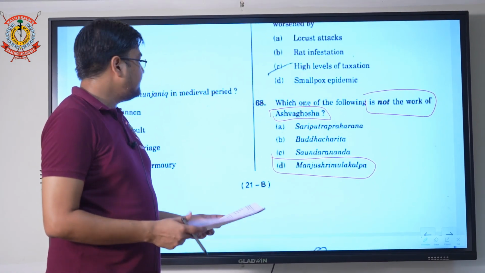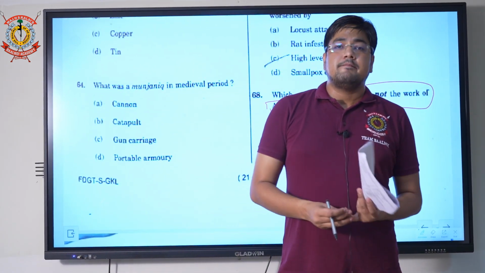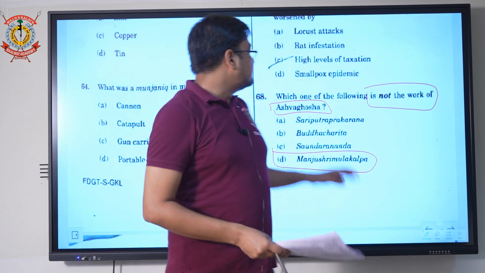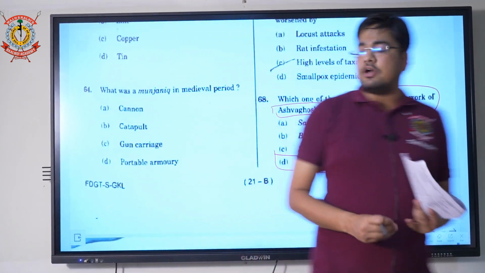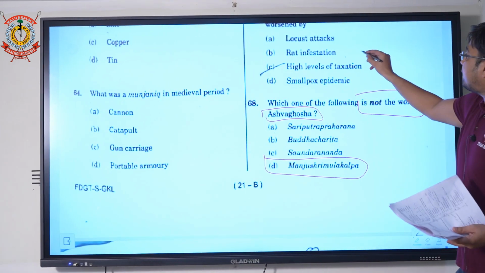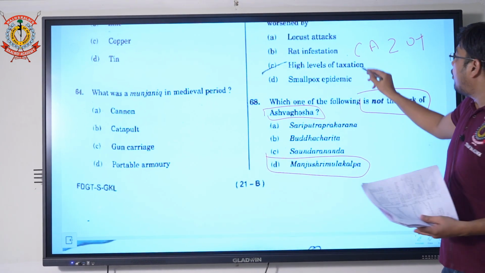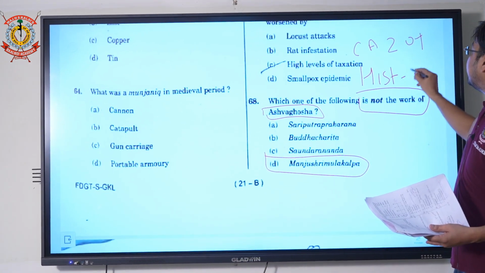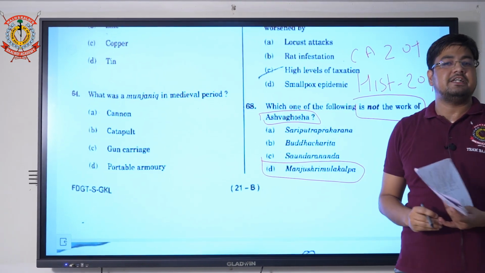Correct option is D. So here we completed all our discussion of the history as well as the current affairs section. We have discussed all the questions of history and current affairs. The maximum number of questions, 20 plus, they have asked from current affairs. In the history section also they have asked 20 plus questions, and the majority of questions are from ancient India.